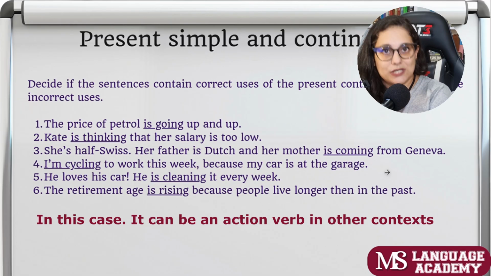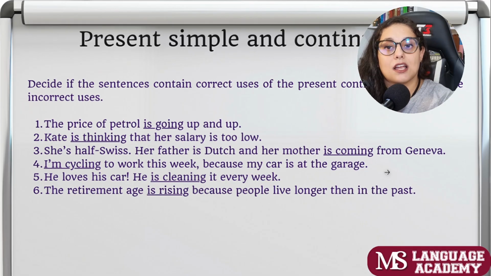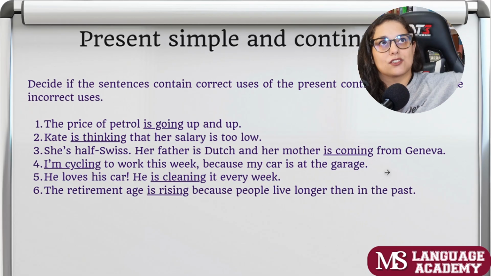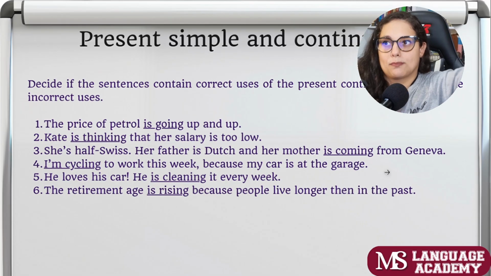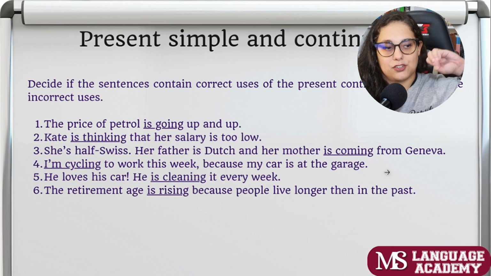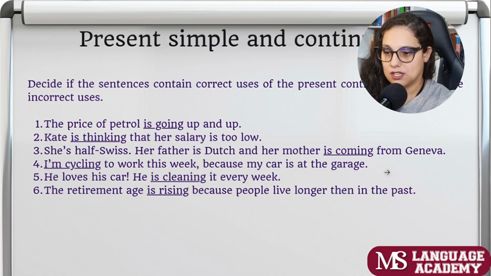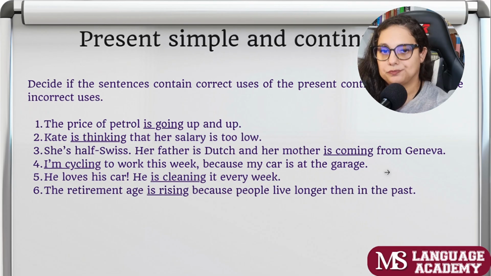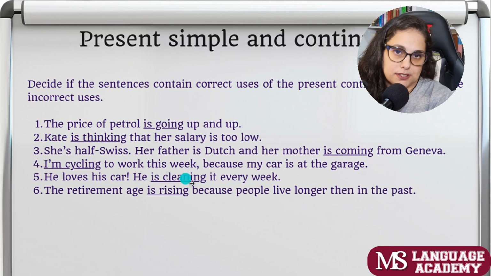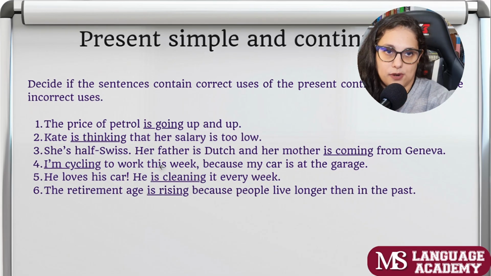She's half Swiss. Her father is Dutch and her mother comes from Geneva. Her mother is not coming from Geneva, like she is in Geneva right now and tomorrow she's coming from Geneva. No, she comes from Geneva, like she was born in Geneva, okay? So her mother comes from Geneva, present simple. I'm cycling to work this week because my car is at the garage. Temporary, perfect, it's correct.